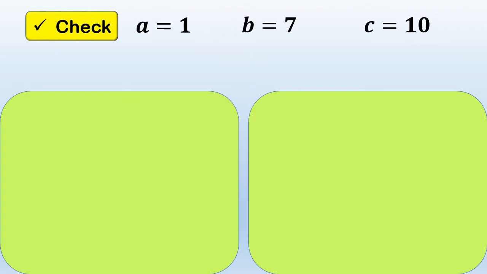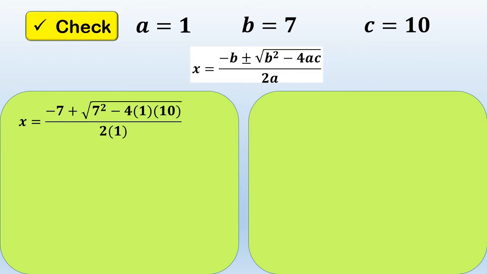Let's use again the quadratic formula to identify the roots of the given equation. So let's substitute. It will become x is equal to negative 7 for the value of b, plus square root of 7 squared minus 4 times 1, which is the value for your a, times 10, which is the value for your c, over 2 times 1.